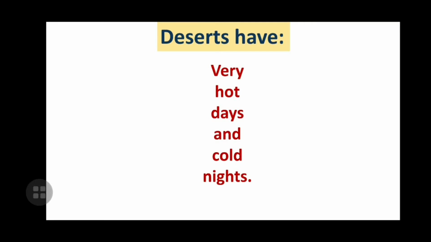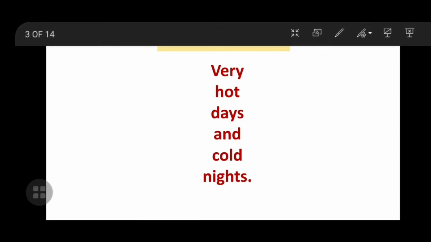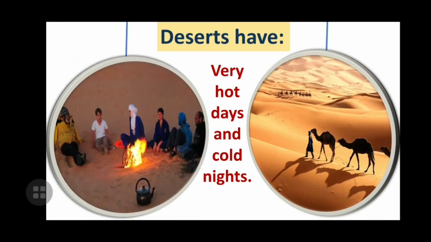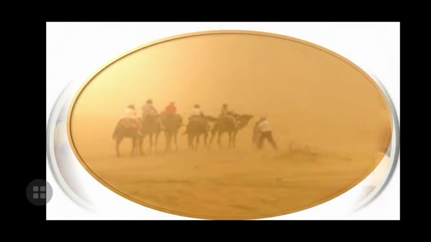But during the night, the sand becomes very cold, and that makes the night very cold. So we can say that very hot days and cold nights are seen in deserts.